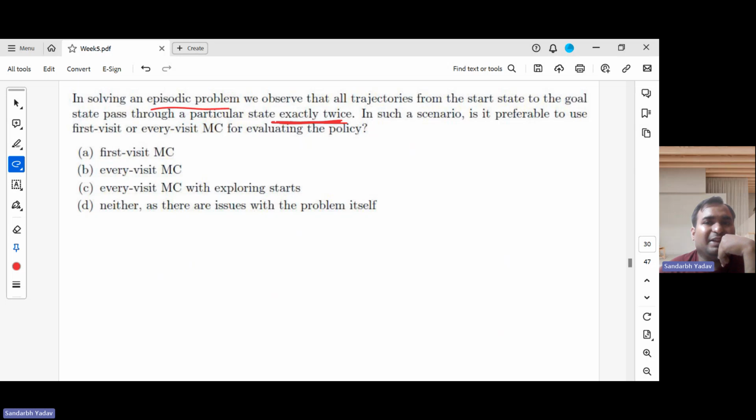This basically means that regardless of which trajectory you follow, suppose an MDP has a start state and a goal state and many states in between, whether you go this way or this way, you are passing through one state exactly twice. So which assumption is getting violated here? Here the Markov assumption gets violated.